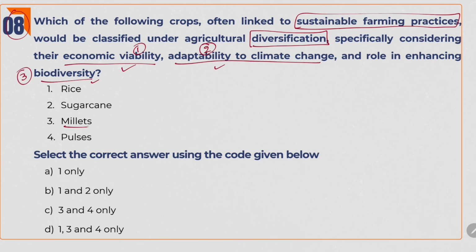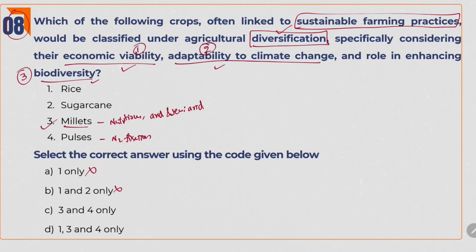If you see, millets are so nutritious and they can be grown in arid and semi-arid areas. Literally, millets can be grown in any area of India. So as a part of diversification strategies, we can use millets. So obviously 3 should come in the answer. So we can eliminate A and B. And coming to pulses, we all know that pulses help in nitrogen fixation.